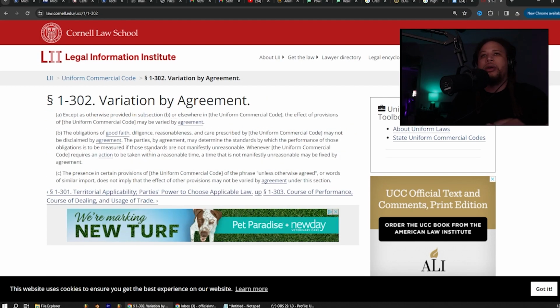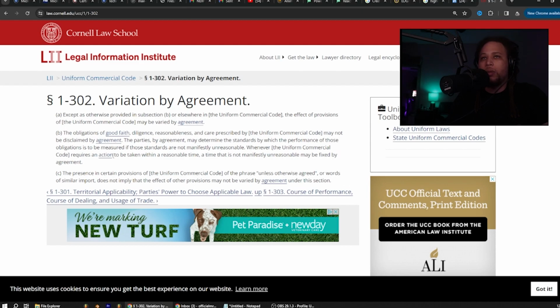302, variation by agreement. A, except as otherwise provided in subsection B or elsewhere in the Uniform Commercial Code, the effect of provisions of the Uniform Commercial Code may be varied by agreement. B, the obligations of good faith, diligence, reasonableness, and care prescribed by the Uniform Commercial Code may not be disclaimed by agreement. The parties by agreement may determine the standards by which the performance of those obligations is to be measured if those standards are not manifestly unreasonable.